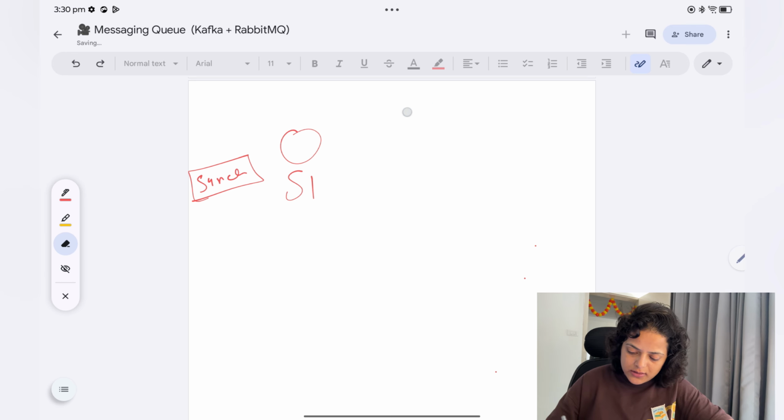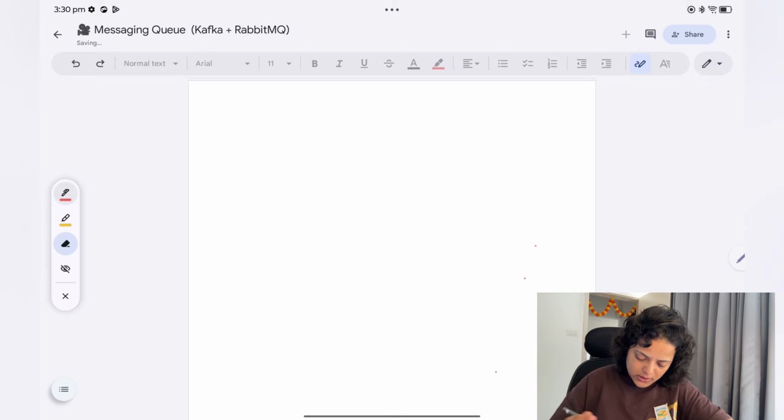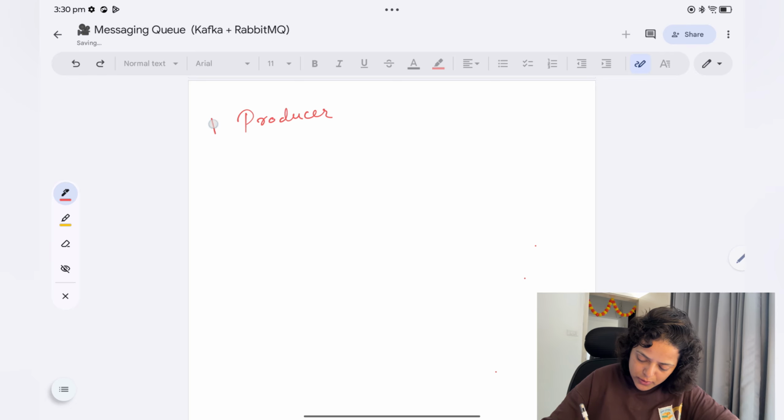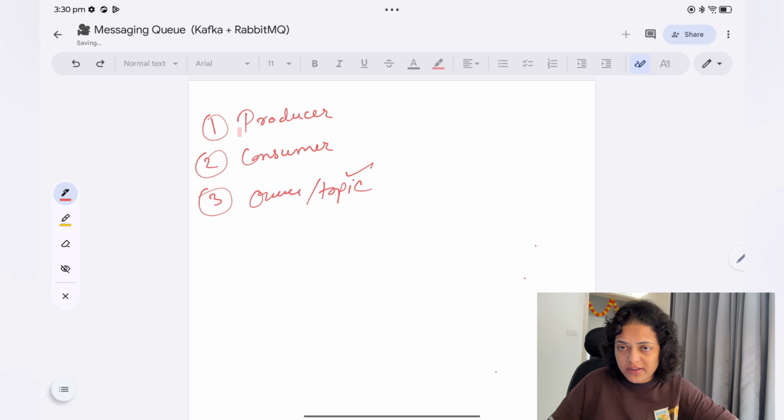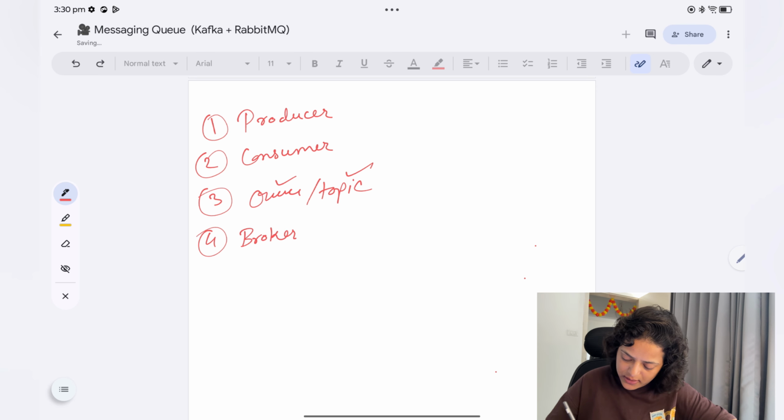So here you will have, first, the producer. The second one is the consumer, and the third one is your queue, or you can say topic as well. In Kafka it will be a topic, and in RabbitMQ this one is called a queue. The fourth one is your broker, or you can say message manager, and the fifth one is the message, which is your actual data.